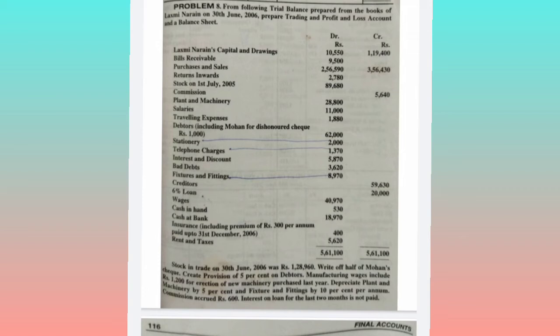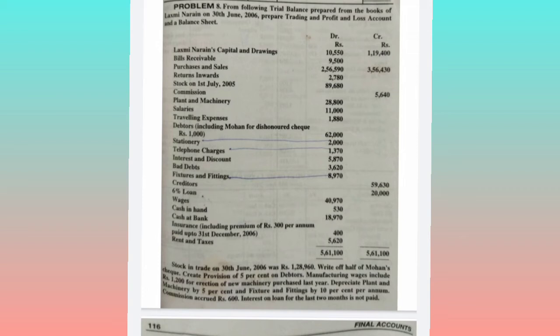So directly we need to deduct this 1200 erection of new machinery amount purchased last year from the wages, and it will not show any effect anywhere again in the books of accounts. Anyhow it will automatically get adjusted in the profit. The net result will be the net profit, which will go to the liability side capital account. So it is being affected in the trading account and in the balance sheet liability side. Okay, so like this you need to solve this.